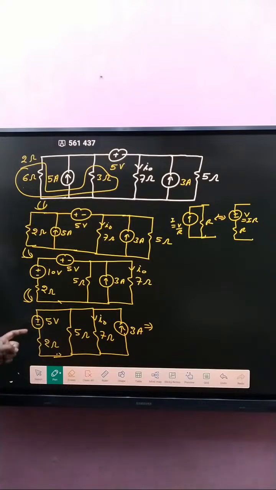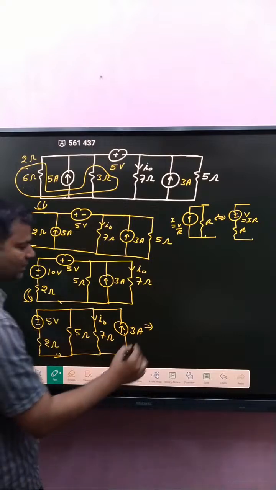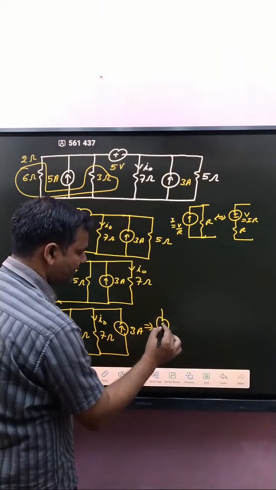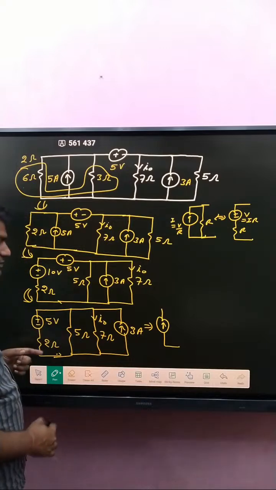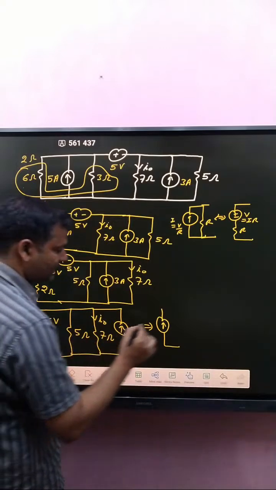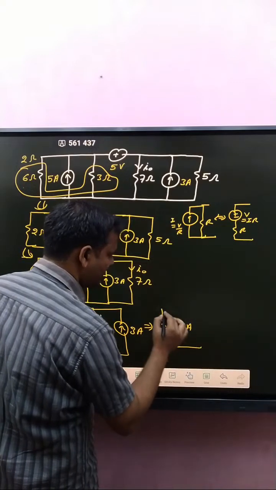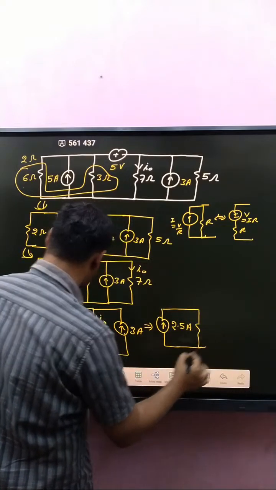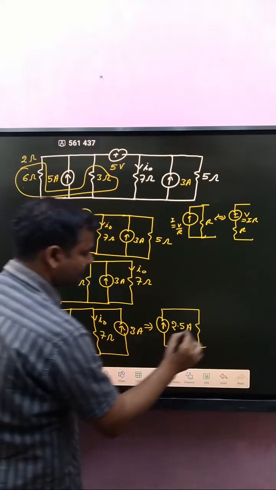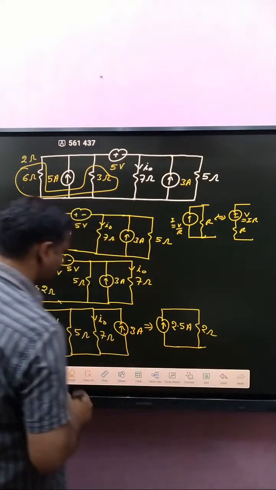Now again apply, sorry, source transformation. If you apply source transformation, 5 by 2, that is how much? What about the current? The current is 5 by 2, that is 2.5 ampere. And that is 2 ohm, connect here.